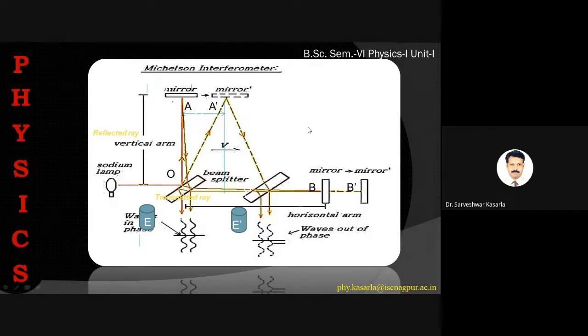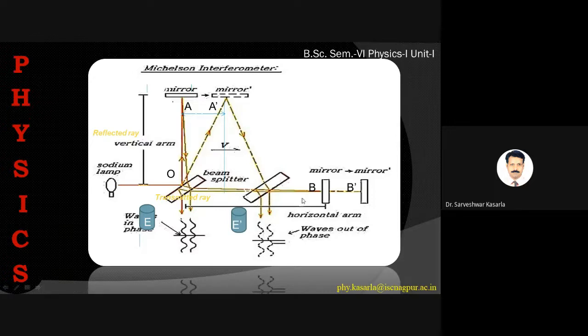After reflection from mirror B, B also will move to B dash, and after reflection from B dash, both rays interfere with each other here, and we can see the circular fringes where the detector is kept to observe the fringes.